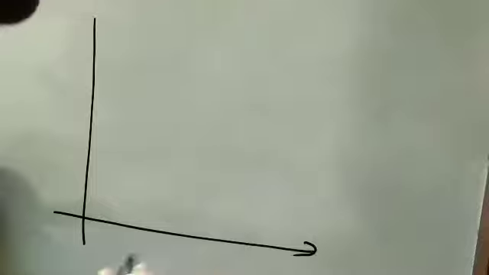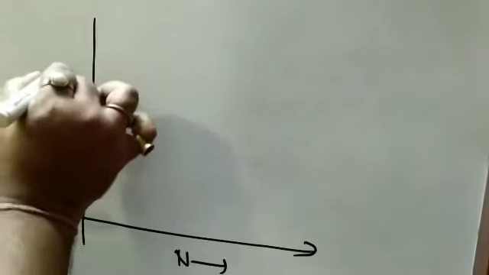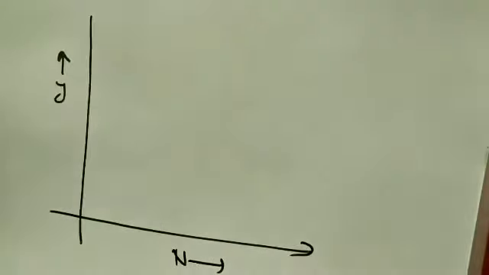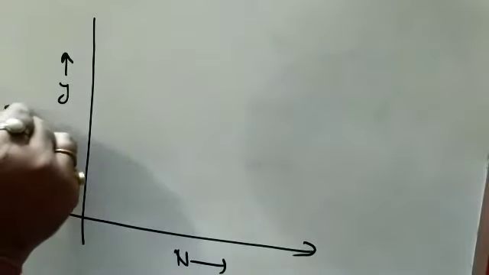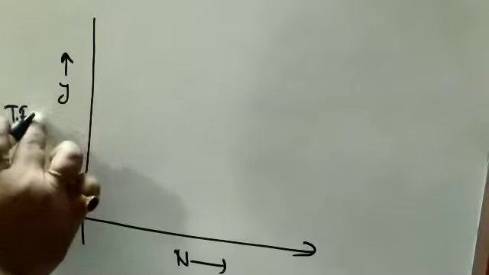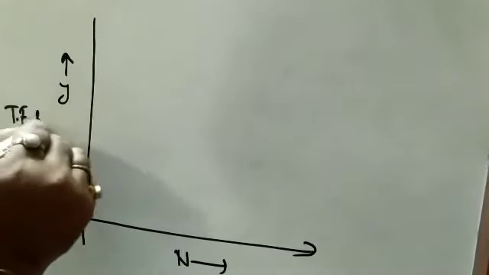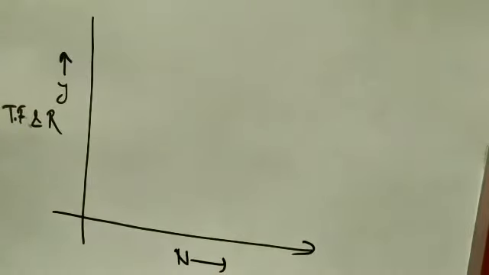Here on the x-axis it represents, as usual, the speed of the car, and on the y-axis it represents both the tractive force or torque and the resistance offered. So we plot this curve.